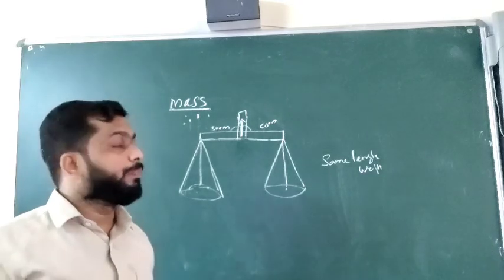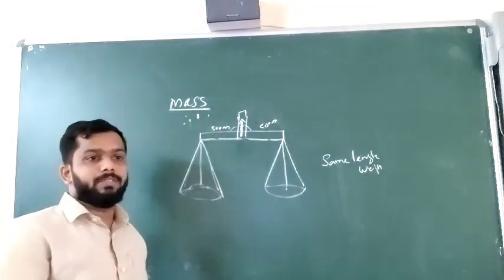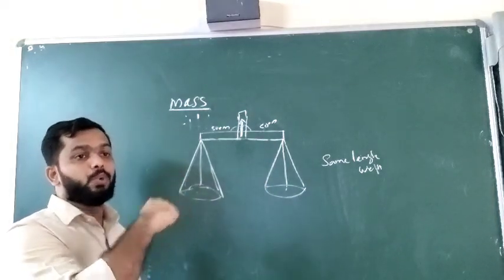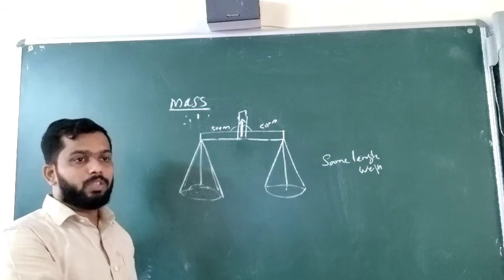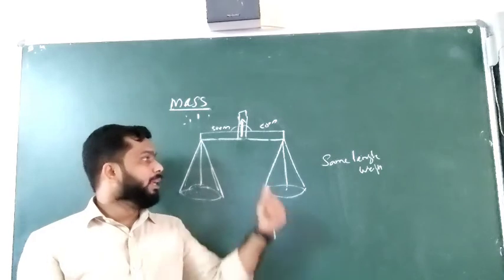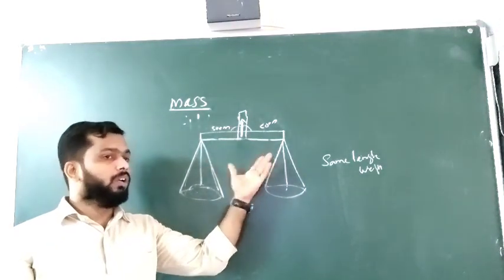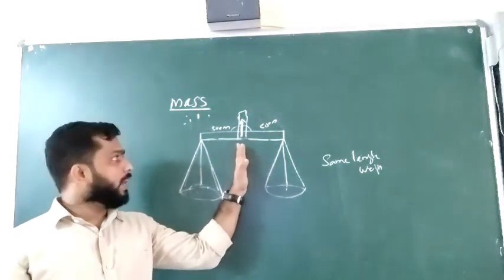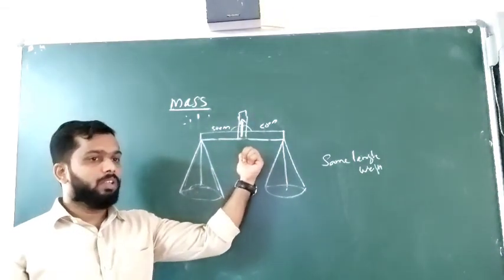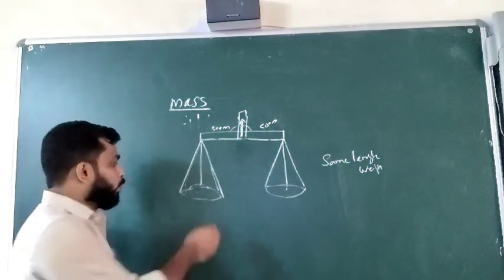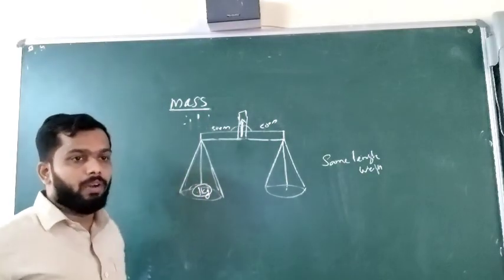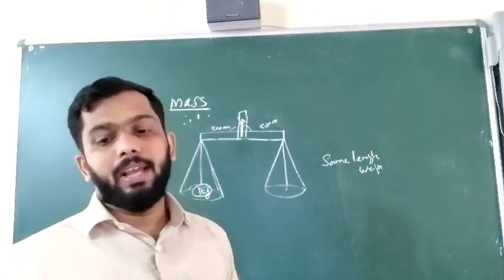So how are we going to measure the mass using this beam balance? Suppose I have gone to a shop and I need 1 kilogram of sugar. The first thing we have to do is make sure that the beam balance is perfect. Without keeping anything, we will just watch the beam balance, and if the pointer is sharp at the middle, then we can say that the beam balance is perfect. The next step, you are going to keep a 1 kilogram iron bar. You might have seen that one: 1 kilogram, 2 kilogram, 500 gram, like that.